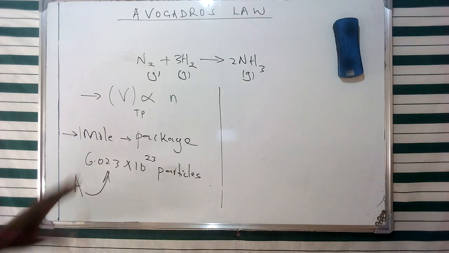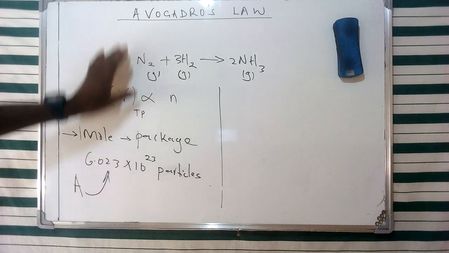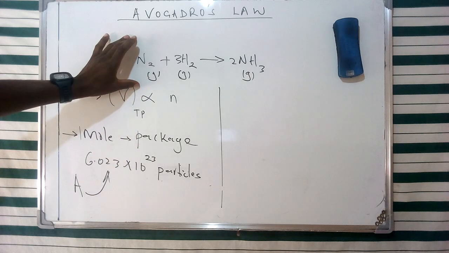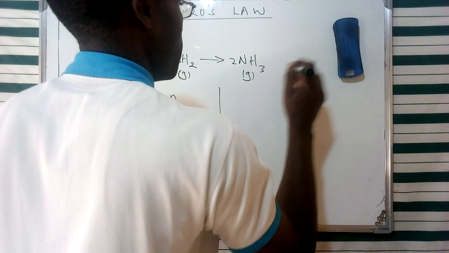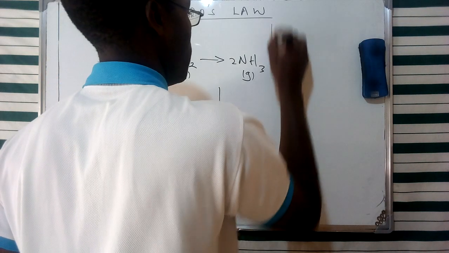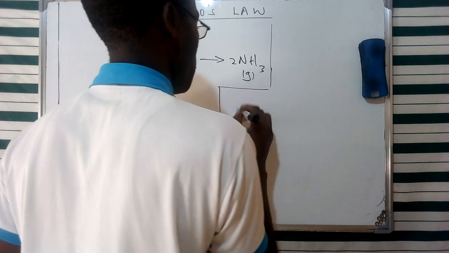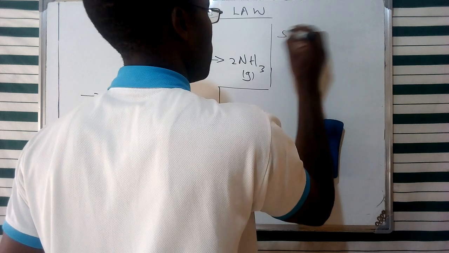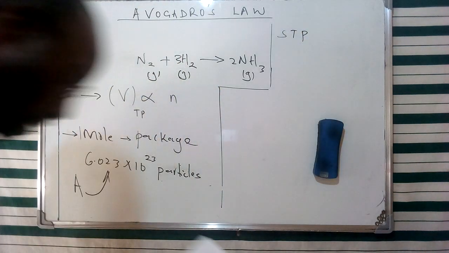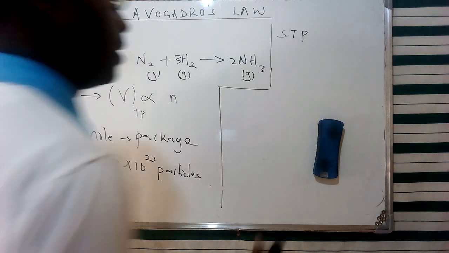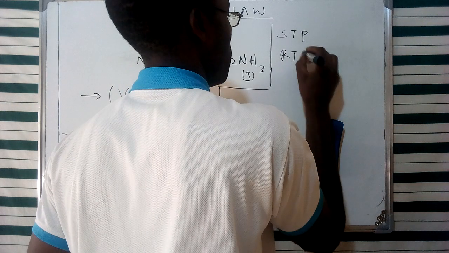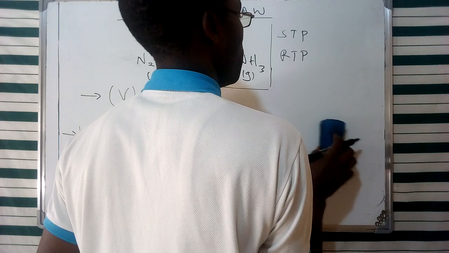So we can put some conditions for these reacting volumes of temperature and pressure, whereby for gaseous mixtures or pure gases, we have the standard temperature and pressure. We had mentioned the concept of standard temperature and pressure, and we talked about the room temperature and pressure, and we're going to give those specific values.